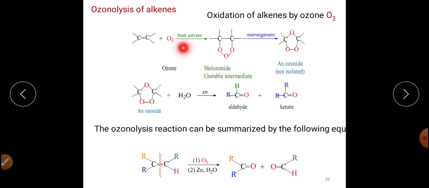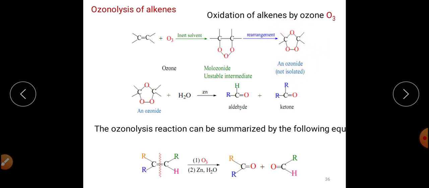Means first of all this particular complex will get converted into molozonide, then molozonide will undergo fragmentation, and after fragmentation they will get rearranged to ozonide.